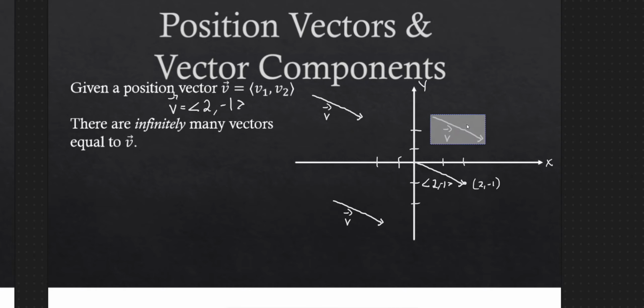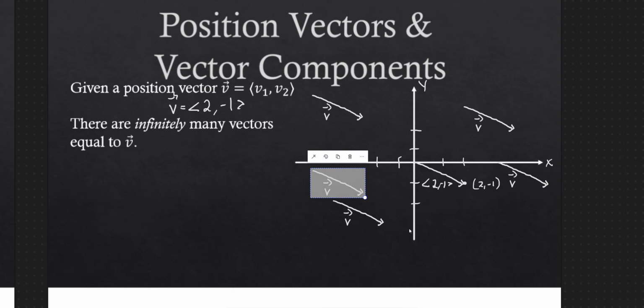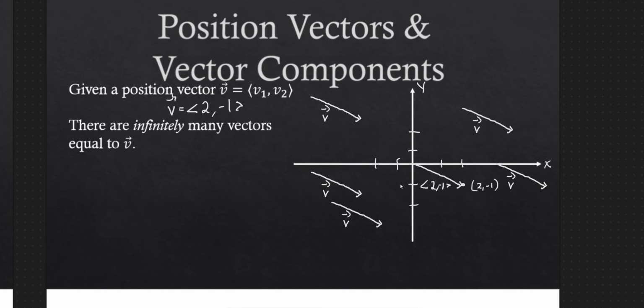These are all ⟨2, -1⟩, all the same exact vector. It doesn't matter where I put this vector, as long as it has the same direction and magnitude, it is also v. In this case, direction and magnitude are specified by these components: over 2, down 1. These are all the same vector, and the one I've drawn from the origin is the position vector ⟨2, -1⟩.